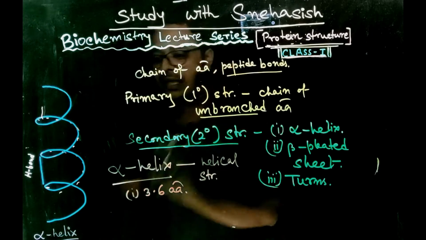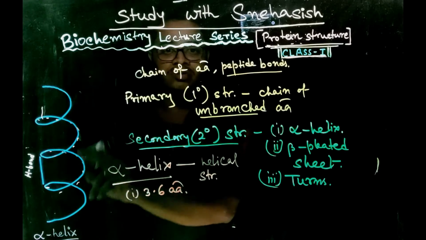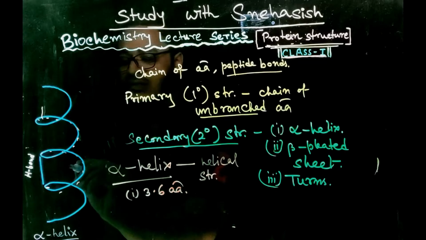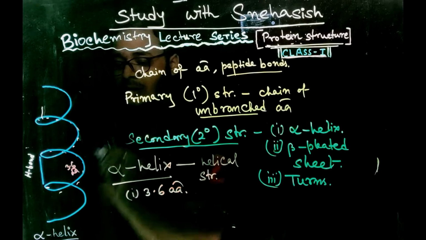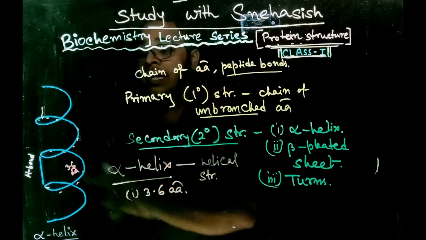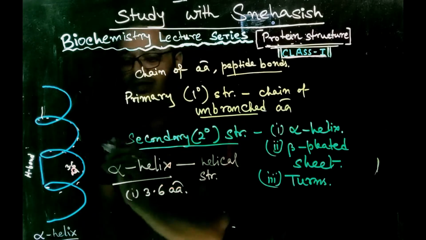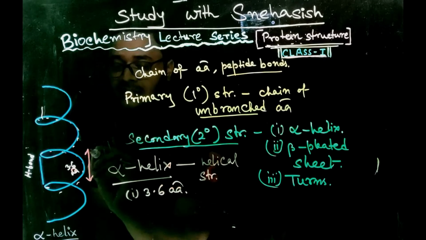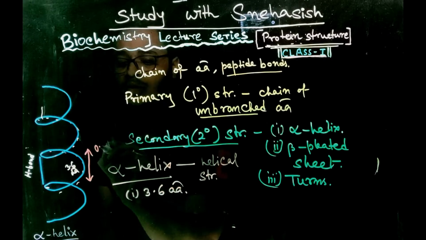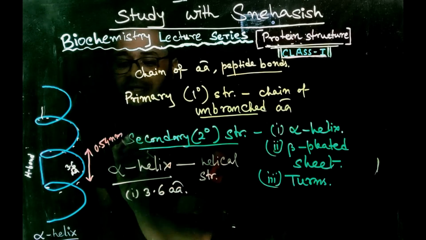Now the rise per turn, that is the pitch, is 0.54 nanometer